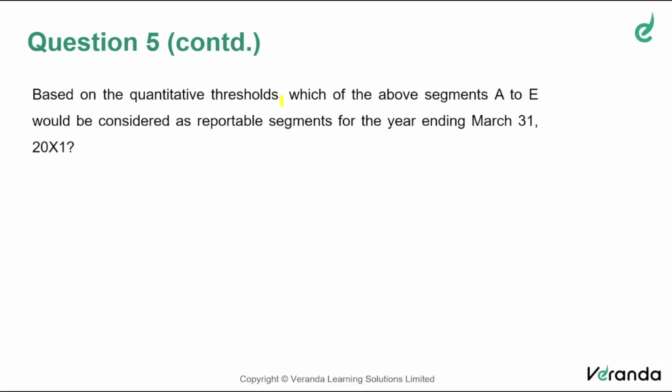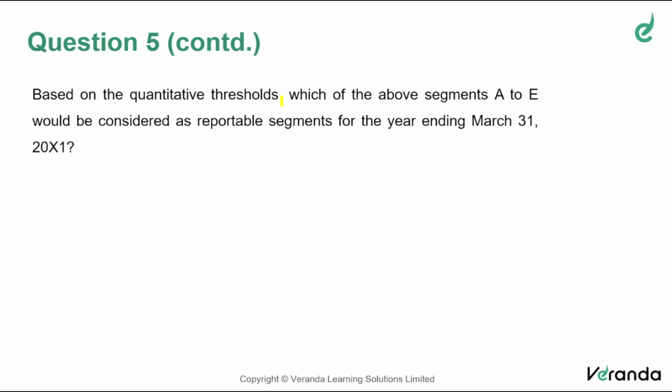If the quotient is minimum 10% or beyond that, that becomes a reportable segment. If all segments are making loss, so the company made a total loss, then the denominator will be the total loss of all segments, and the numerator will be the loss of that segment. If the quotient is 10% or more, that becomes a reportable segment. So that is very simple.